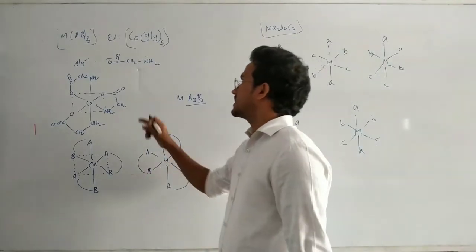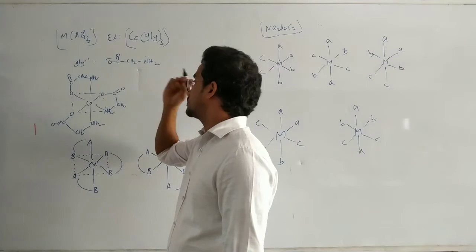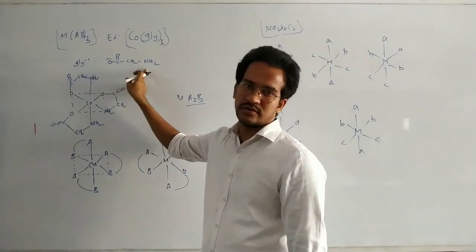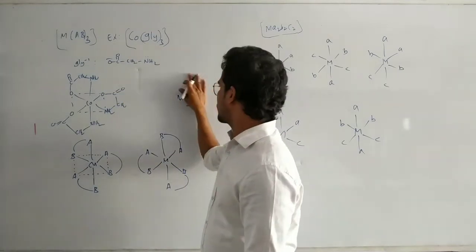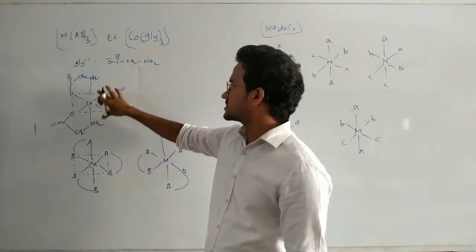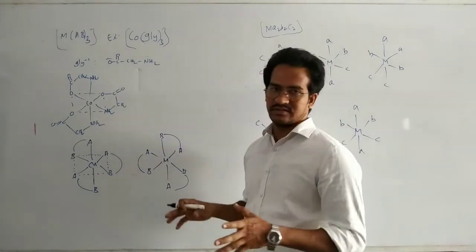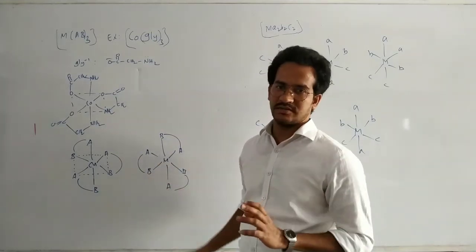That means, for example, cobalt glycinate three times: O minus, C double bond O, CH2, NH2. Here oxygen is the donor atom, here nitrogen is the donor. So it is an unsymmetrical bidentate ligand. Now this is the structure actually. To understand very simply, I am writing this M(AB) general structure.